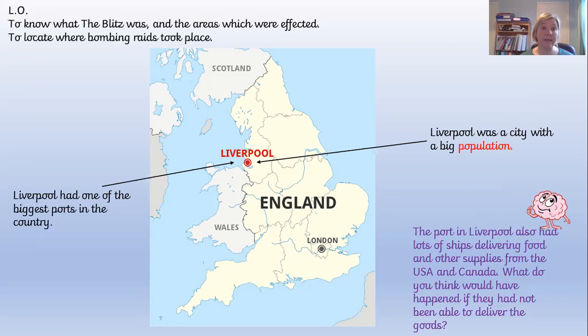So hopefully you would have been discussing the fact that people were worried because if certain supplies couldn't come into the country, so things like food and other essential supplies, okay, that would have had a really big impact on the country, wouldn't it? Because it would have meant that food that comes from abroad couldn't come into the country, okay, and it would have been another reason why the population of Britain would have been struggling as a result of the bombings.